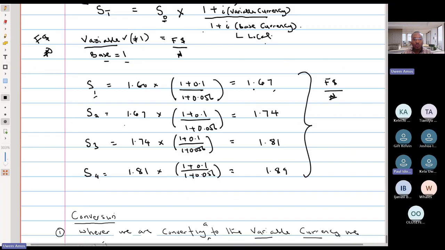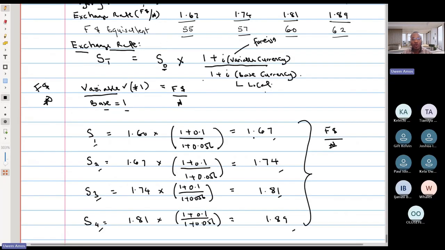In year 2, 1.74. In year 3, 1.81. In year 4, 1.89. So that's year 1 to year 4. And then the exchange rate now, which is the spot rate, is 1.60. So let's copy those up so that we can do our conversion.